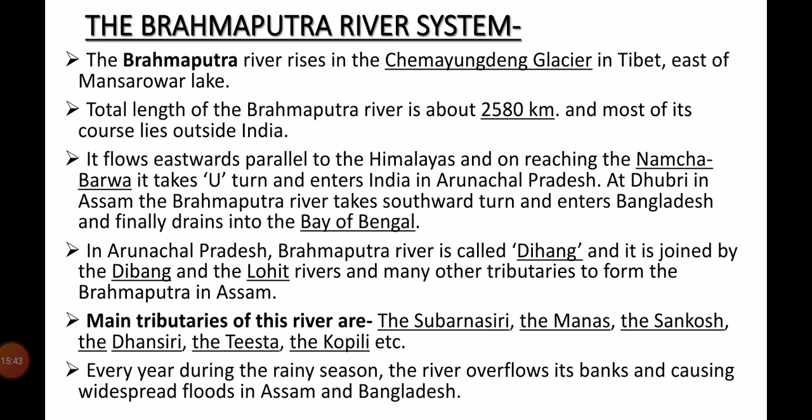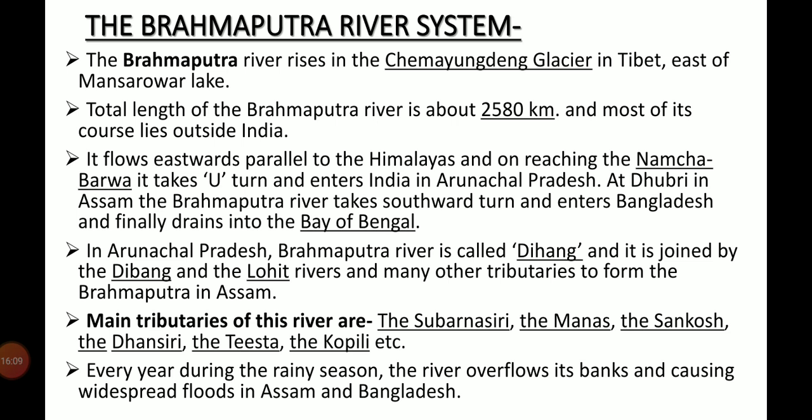The Brahmaputra river flows eastward parallel to the Himalayas, and on reaching the Namcha Barwa mountain, it takes a U-turn and enters India in Arunachal Pradesh. At Dhubri in Assam, the Brahmaputra river takes a southward turn, enters Bangladesh and finally drains into the Bay of Bengal.